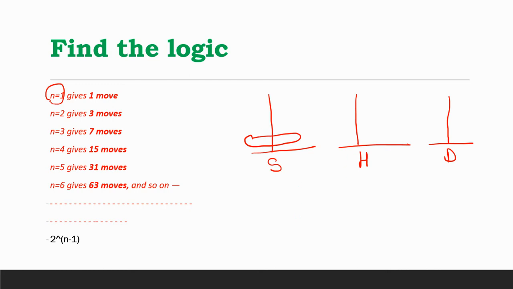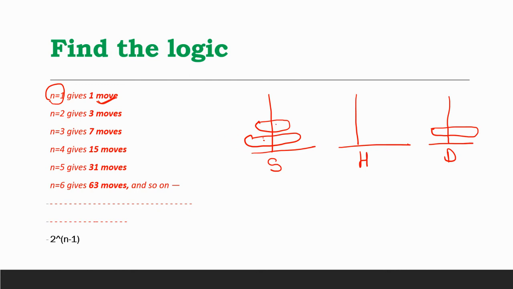What you are going to do is just shift this disk from source to destination directly. So if you have only one disk, then you just need one move to shift this disk from source to destination. Let's suppose you have two disks. Now we need to maintain the order.